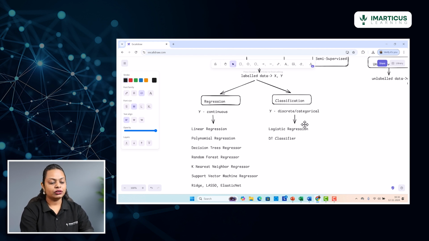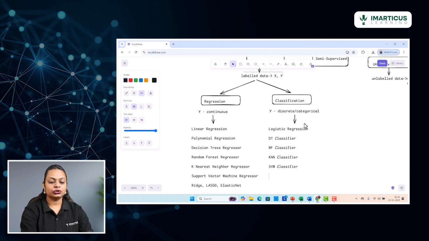Similarly, we also have the random forest classifier, which can again help you work upon classification problems. So both decision trees, random forest, and even the other algorithms that we discussed, like the k nearest neighbor classifier, is also another algorithm that will allow you to work on both regression as well as classification. And similarly, the SVM classifier is also another algorithm that will allow you to classify the data very well.